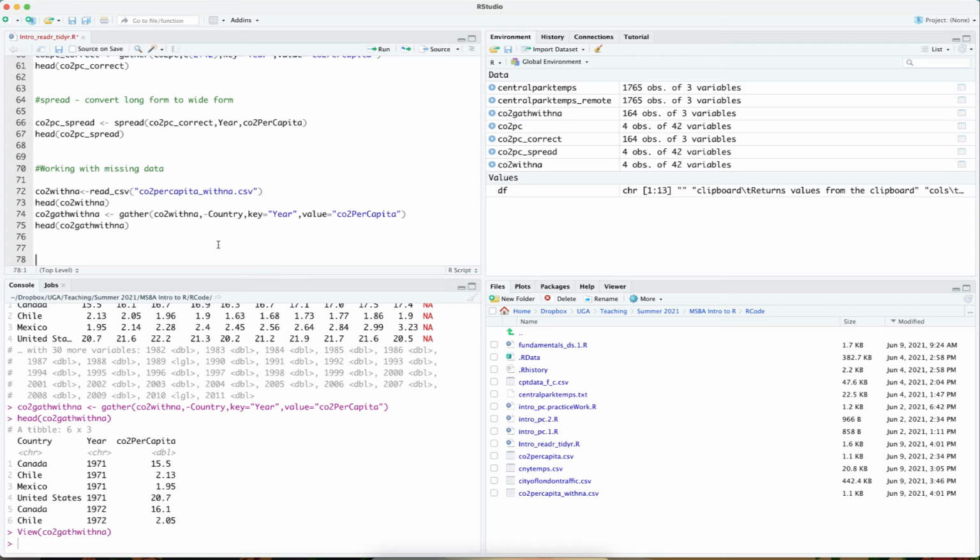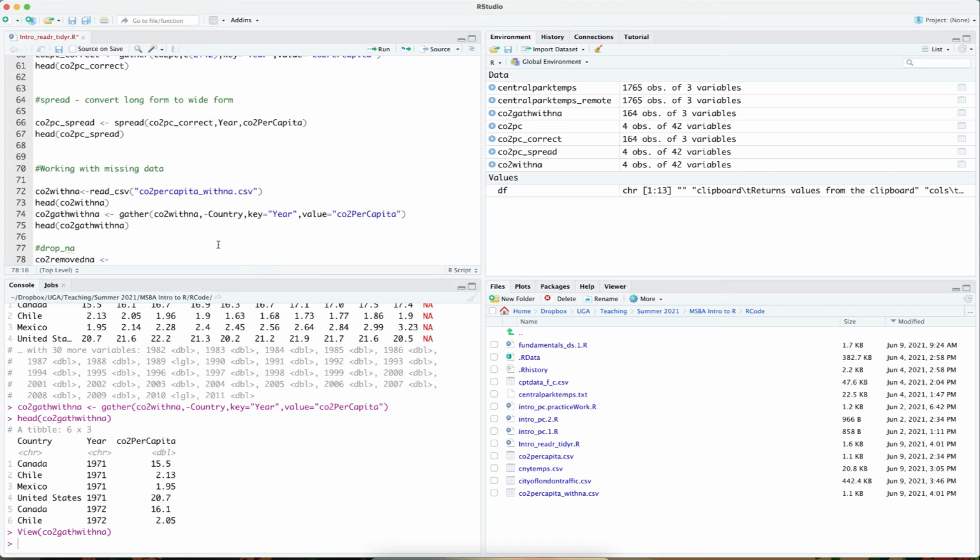So let's say I want to remove the missing data. The way I can do that is, once I remove the missing data, I'm going to store it into another data frame so I can actually compare the two data frames. So I'm going to say CO2 removed NA. The function to remove missing values from a data frame column is known as drop underscore NA.